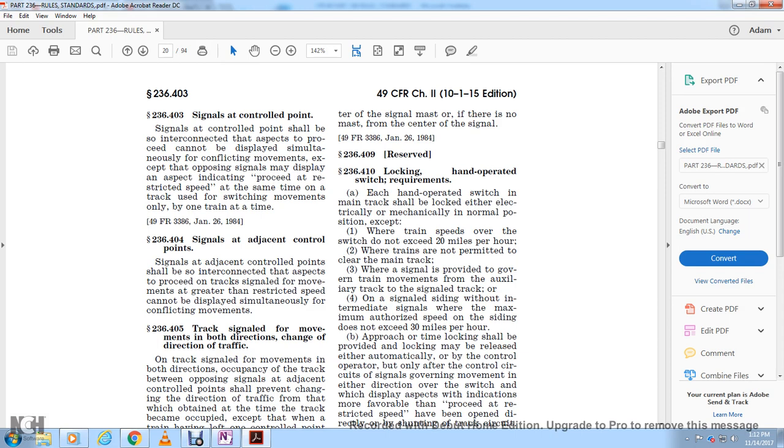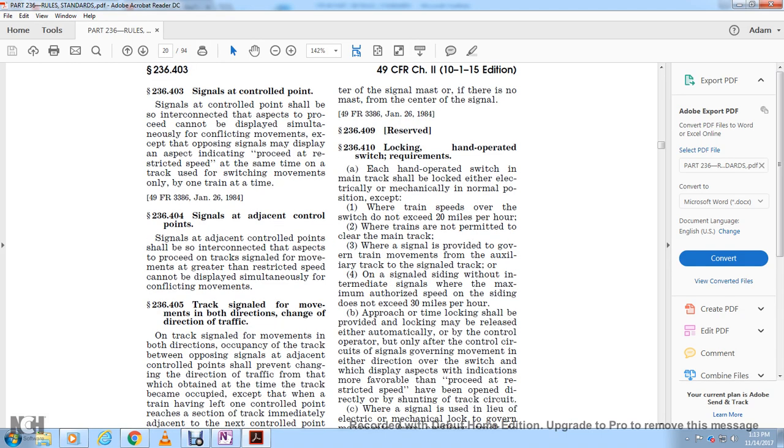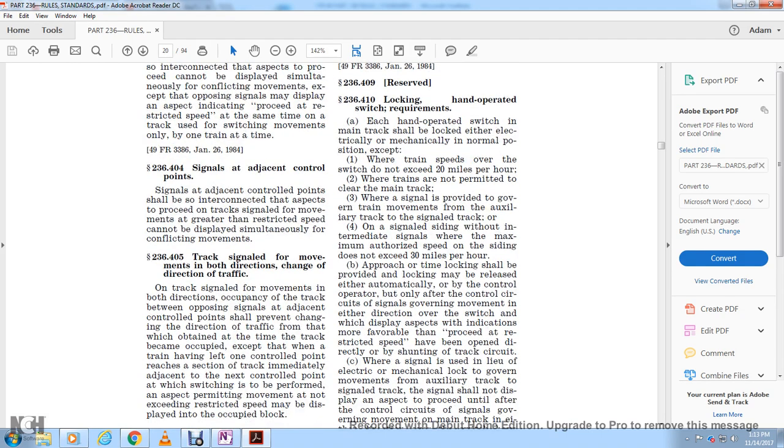Independent and intermediate signals where the maximum authorized speed of the siding does not exceed 30 miles per hour. The approach or time lock shall be provided with locking and may be released automatically by the controller operated with only after the controller circuit with the signals governing the movement of either direction over the switch which display the aspect of the indication more favorable than proceed at the restricted speed than have them open directly to the showing of the track circuit.